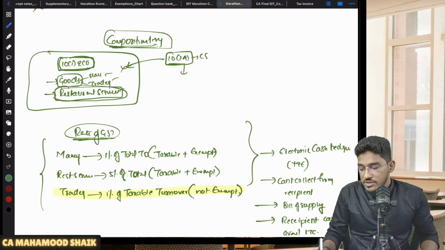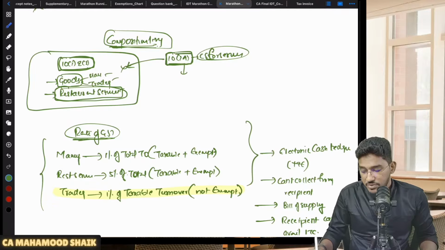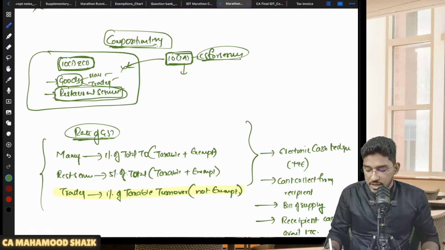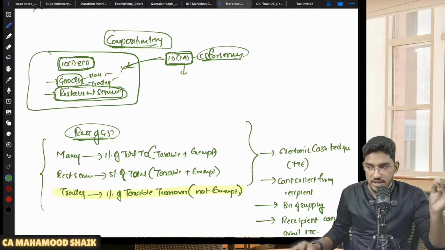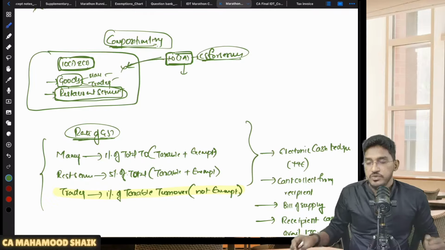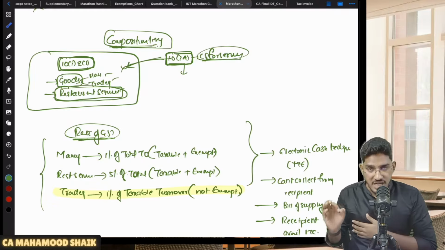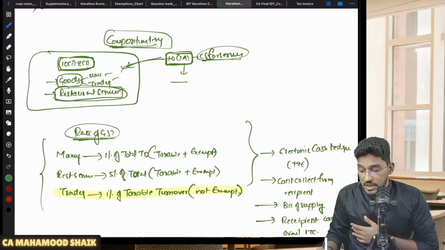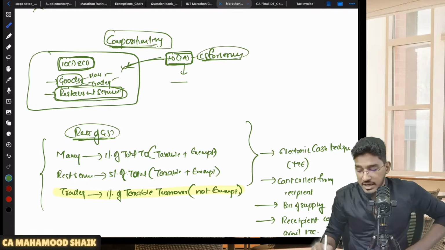We will call it the composition scheme for services. We'll give you one more option of composition scheme, that is the composition scheme under 10 subsection 2A, which we will call the composition scheme for services. Those people who are ineligible for the composition levy under 10, 1 and 2, for you there is one more composition scheme. You can opt for the composition scheme for services under section 10 subsection 2A. Sir, who will become eligible? Sir, what is the eligibility criteria?